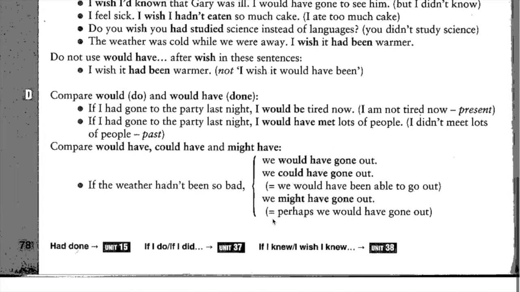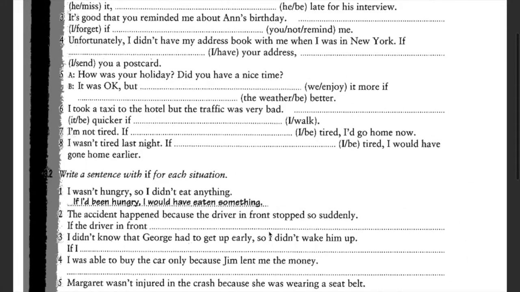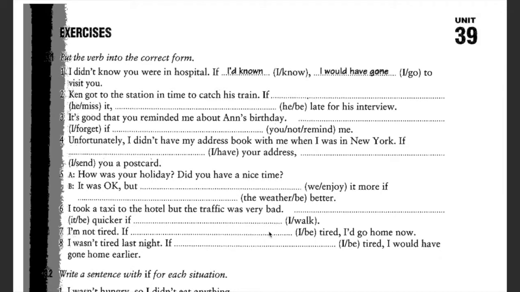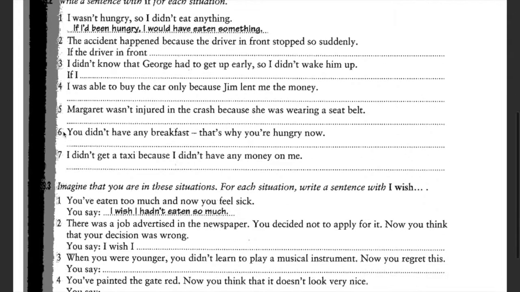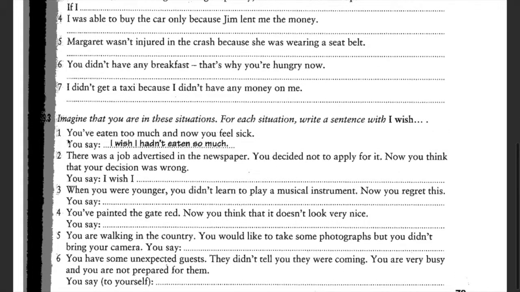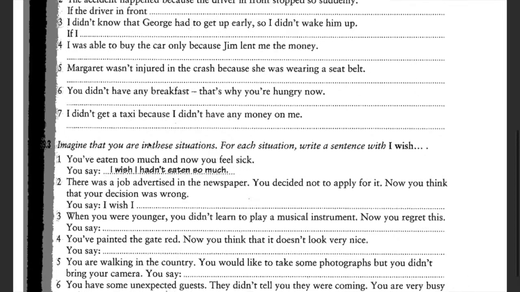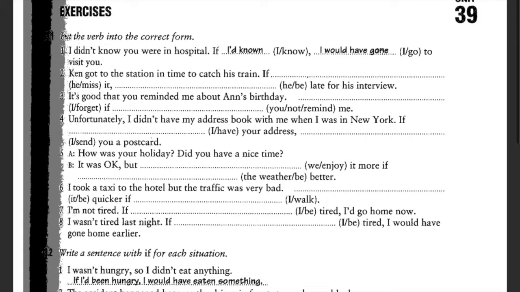All right. So I'm sending you this explanation and also some exercises for you to do. I'd like you to do number 1 and number 2 only. Don't worry about number 3 because in number 3 they wanted to use wish. So let's not talk about wish now, and let's only talk about number 1 and number 2.